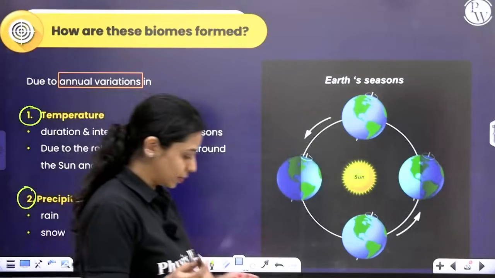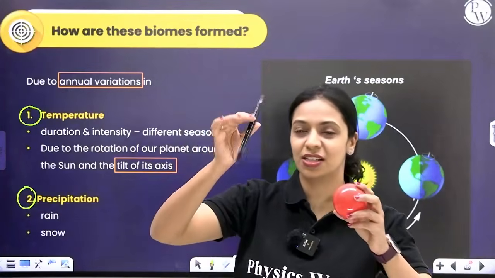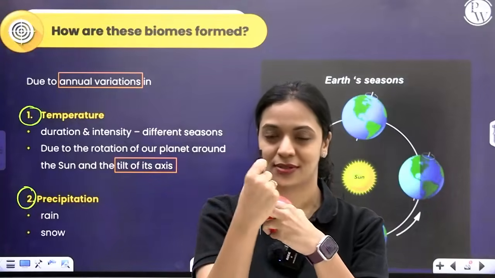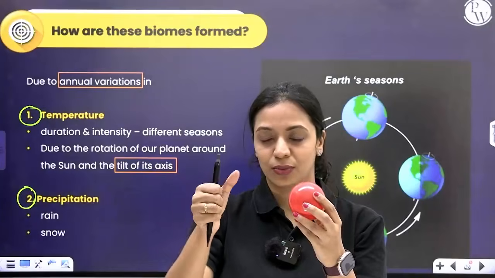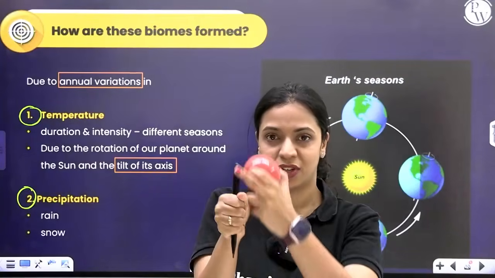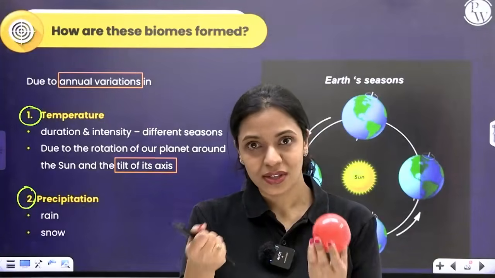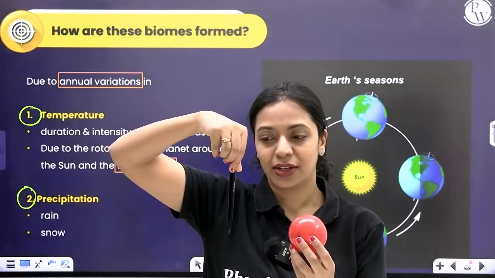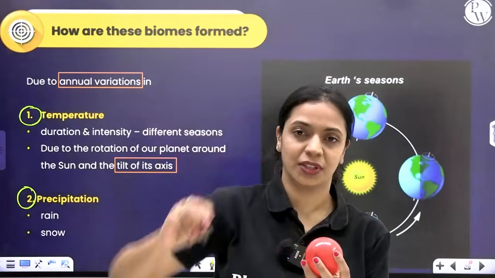Okay, so let's assume this is the sun, and let's assume this is the Earth. Of course, Earth is a sphere, but over here, let's assume this is the Earth and this is the imaginary axis that passes through the center of the Earth. I'm sure everybody knows that Earth rotates on its own axis and it also simultaneously revolves around the sun, right?